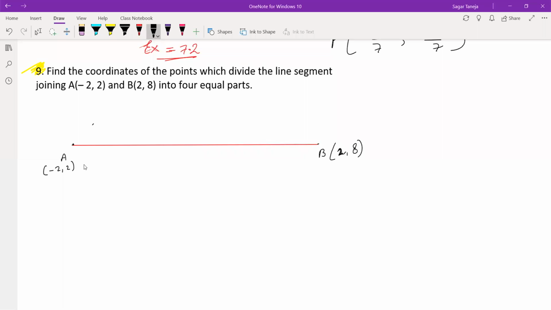Now this line is divided into 4 equal parts, so there should be 3 points which lie here. Let the points be P, Q, R, which divide this line into 4 equal parts. The ratio is 1:1:1:1.